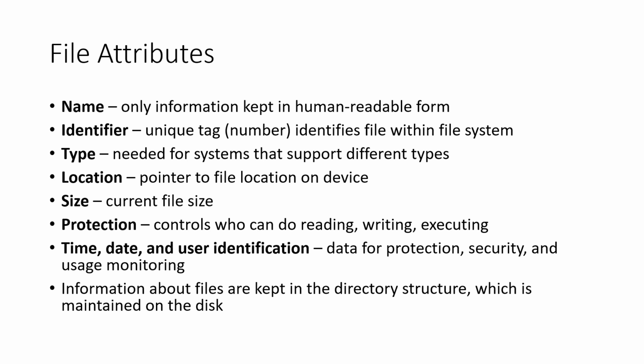So information about these files is kept in the directory structure, which is maintained by the disk. Like a process, right? A process has a process control block, right? And a file also has a file control block. So it will have the necessary details to identify the file and which files are collaborating with this and how a file is stored inside the hard disk. So those are also available in the file control block. So we'll come back to that later in this lecture.